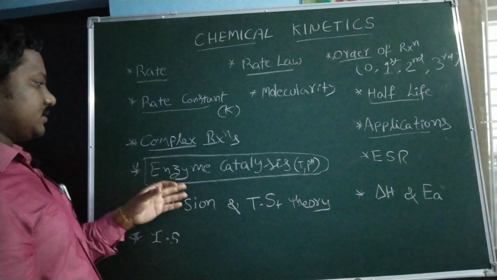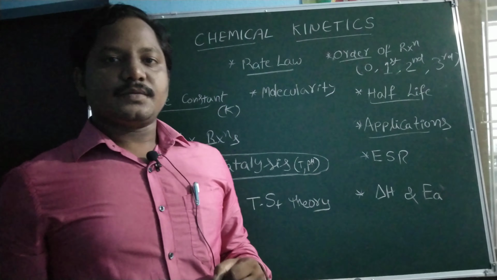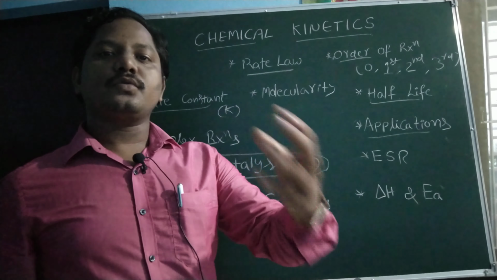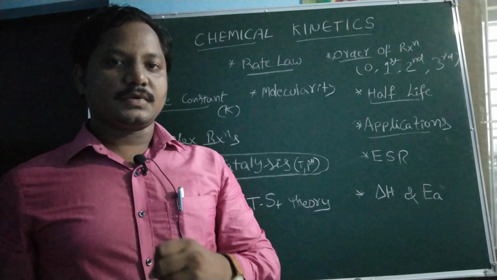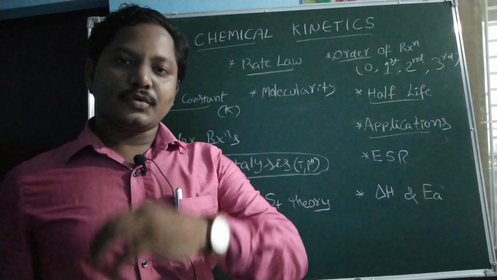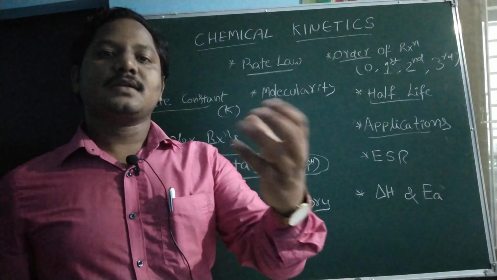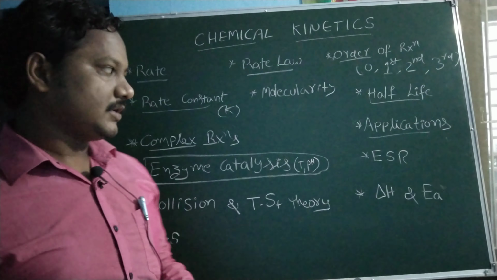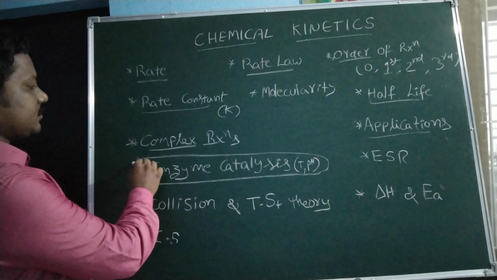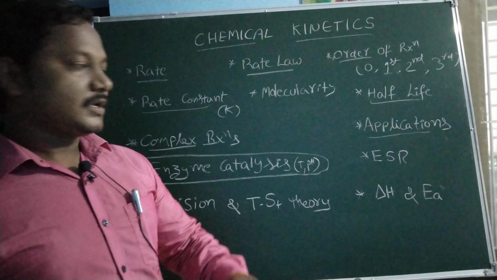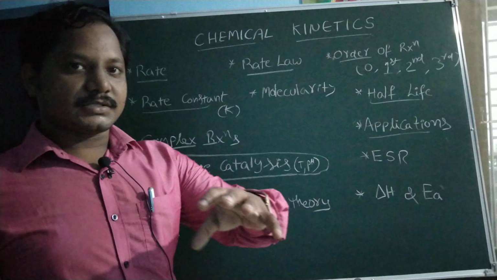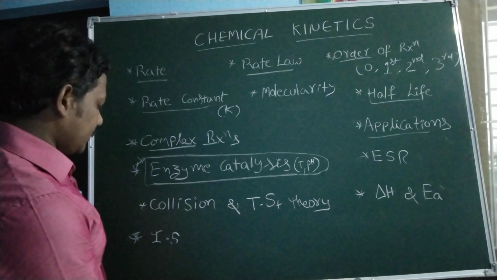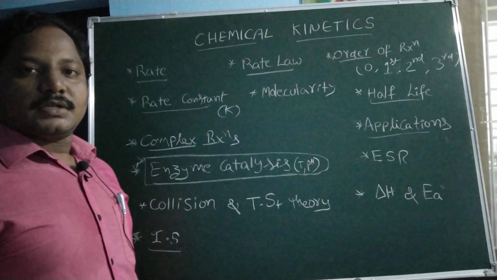Okay. Then for example, some examples of enzyme catalysis. Formation of glucose and fructose from sucrose. There invertase is an enzyme. And formation of ethanol from glucose. There zymase is an enzyme catalyzing the reactions. Okay. Then you have to focus on those enzyme catalysis reactions. How temperature and how pH affect the enzyme catalysis reactions. You have to focus. Then ionic strength.